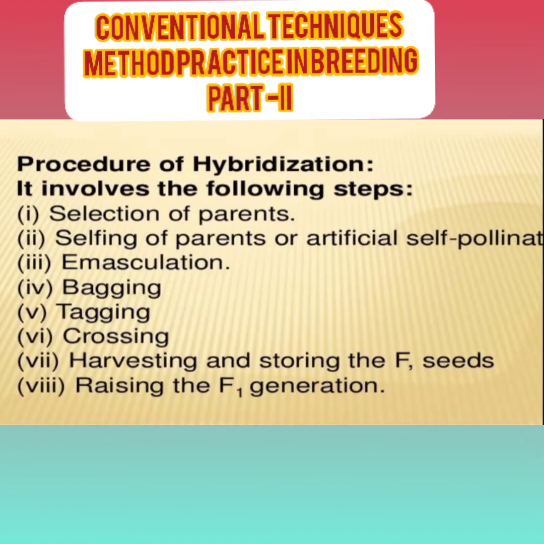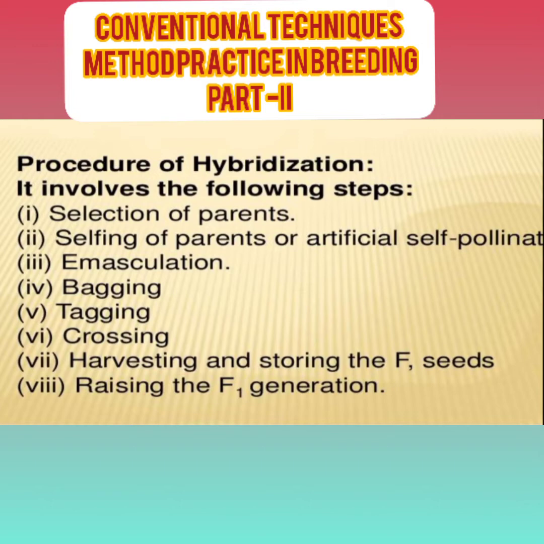Now let's see the important and very important topic, because this question is asked in every exam: the procedure of hybridization. There are seven steps of hybridization. First step: selection of parents. Second step: selfing of parents. Third step: emasculation.